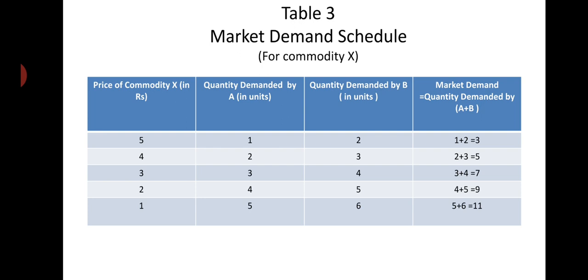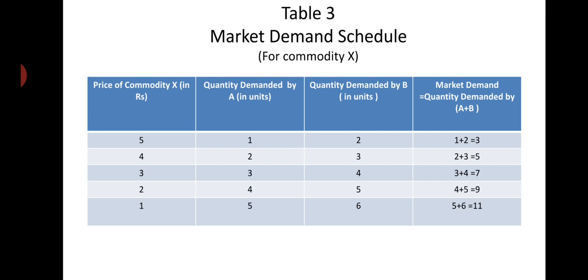At 4 rupees, 5 units are demanded in the market. At 3 rupees, 7 units are demanded. At 2 rupees, 9 units are demanded. At 1 rupee per unit of commodity X, 11 units are demanded in the market. So this is how the market demand schedule is represented.